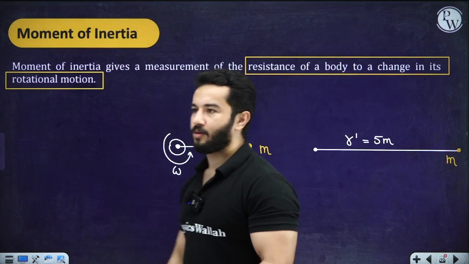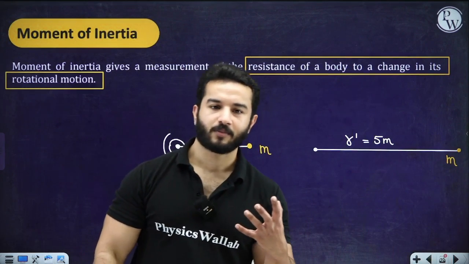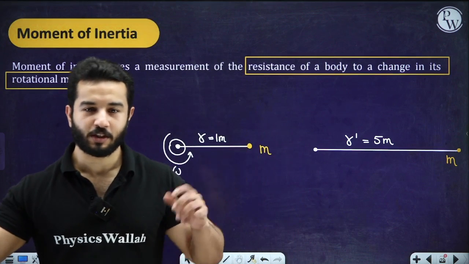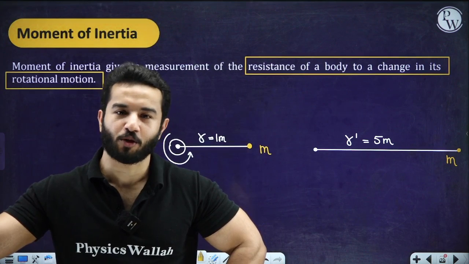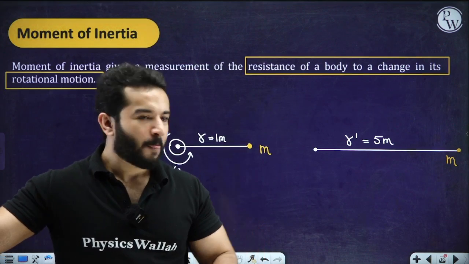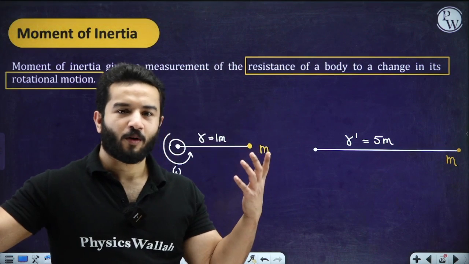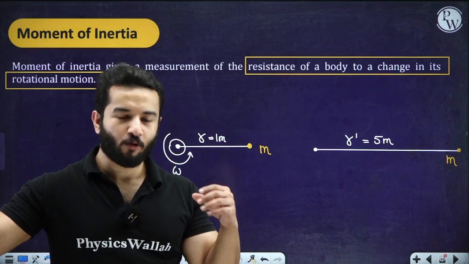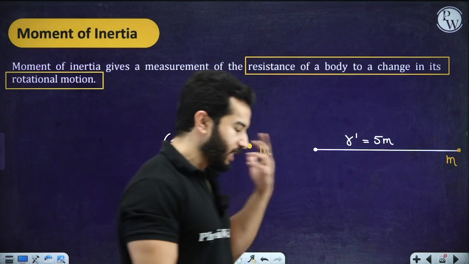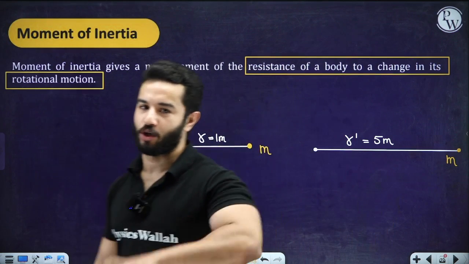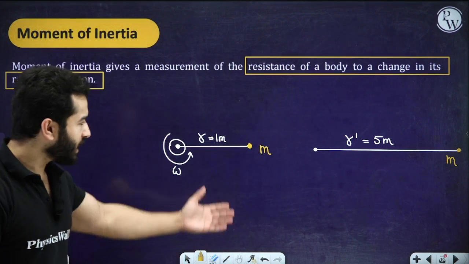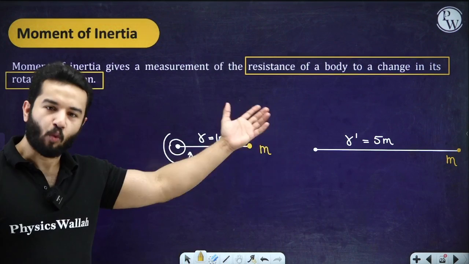Now think about it. You can obviously do this experiment, but I just want you to think about it. In which case will there be more difficulty to put that stone into rotational motion? Obviously in the second case. What's the reason?